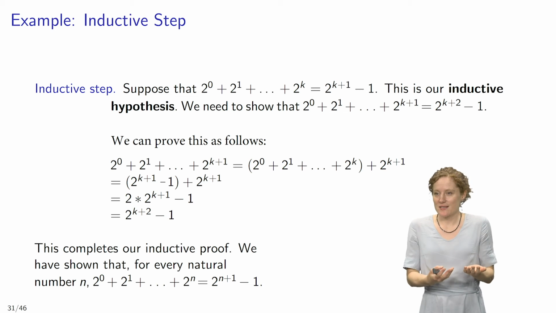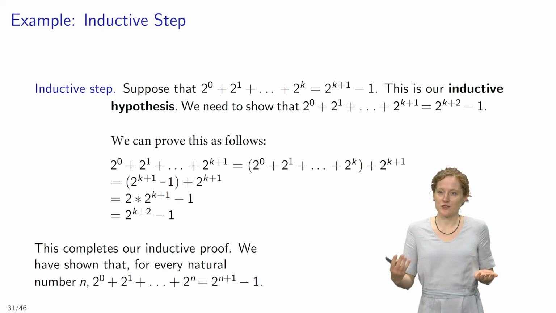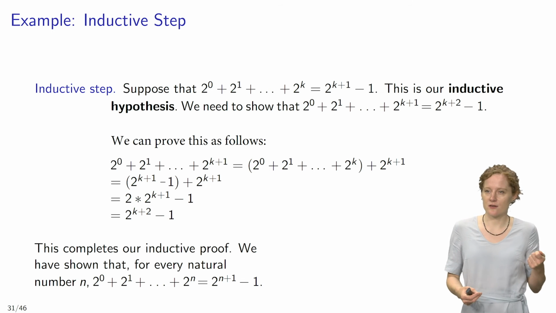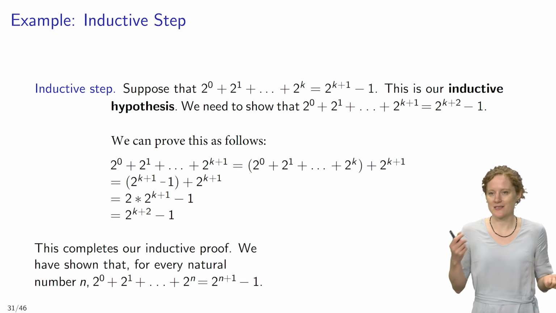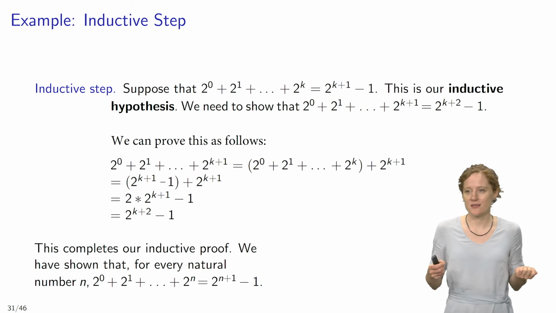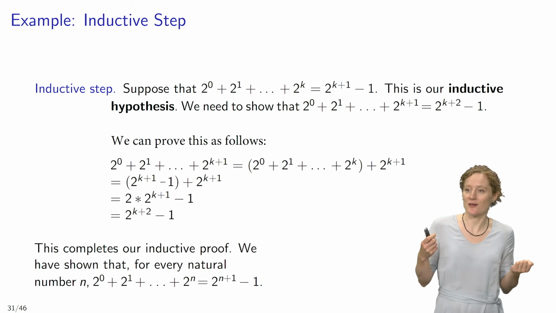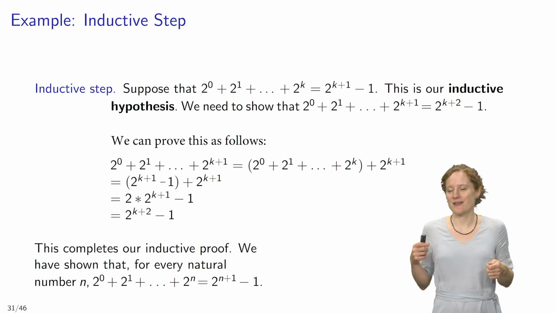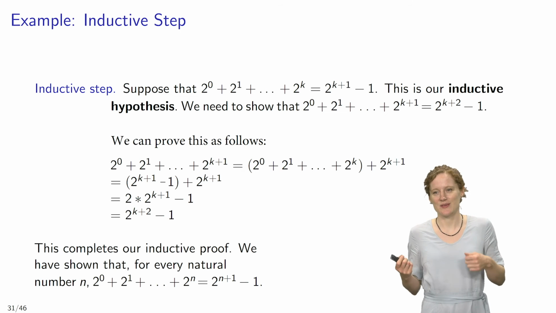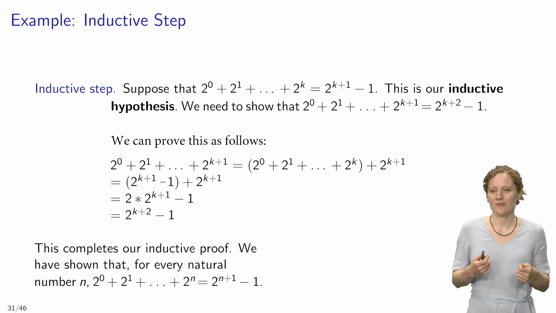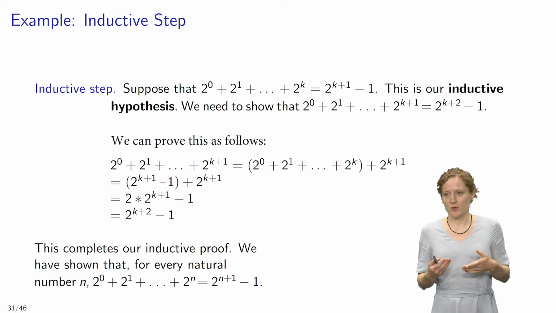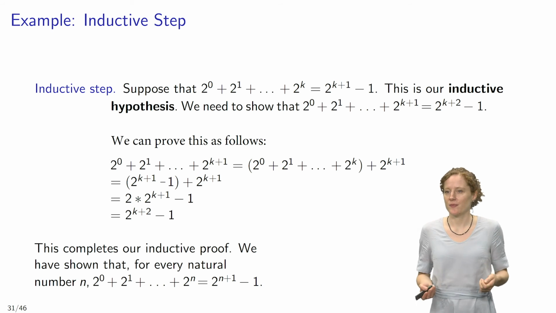And based on this inductive hypothesis, we now need to show that 2^0 + 2^1 + and so on and so forth + 2^(k+1) equals 2^(k+2) - 1. And we can again prove this fairly straightforwardly as follows.